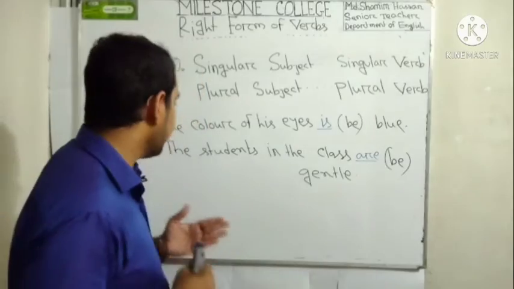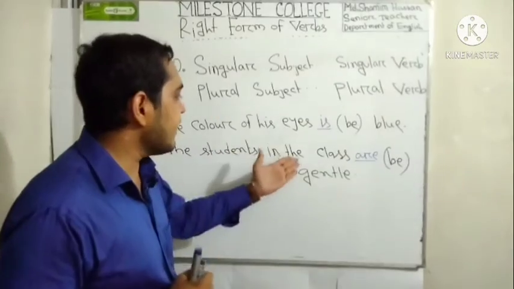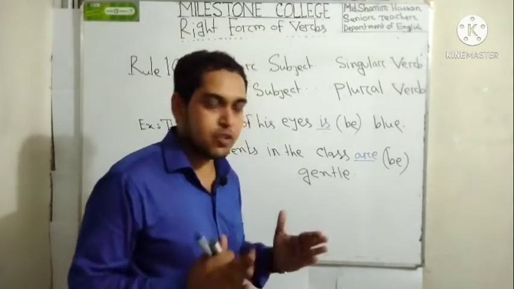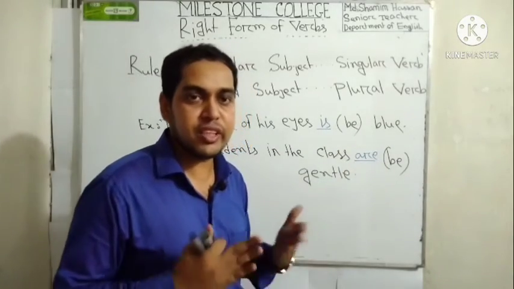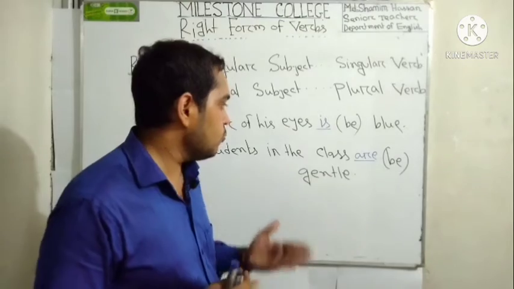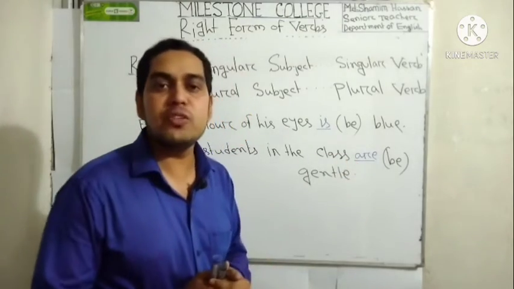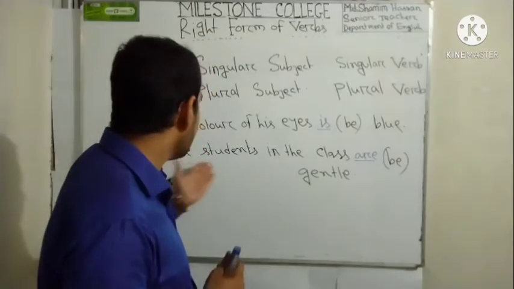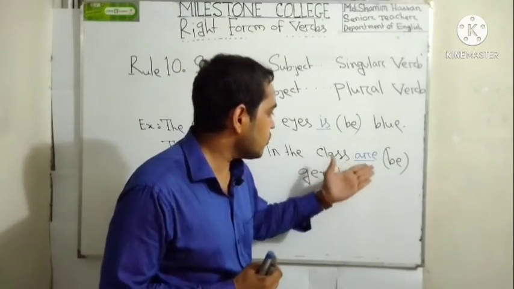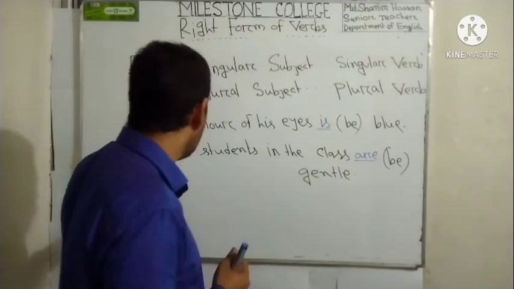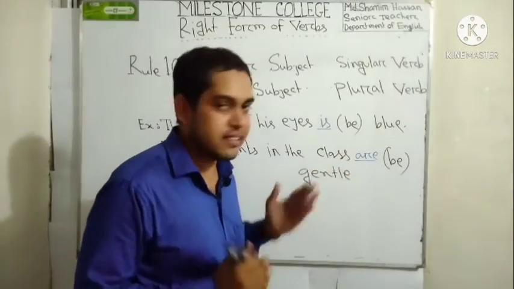So let's see another example. The students in the class dash gentle. The students in the class, here we see a be verb, am, is, are, was, were. We used here are. Why did we use here are? Because the students, this is plural, that's why we used here a plural verb. So the students in the class are gentle.